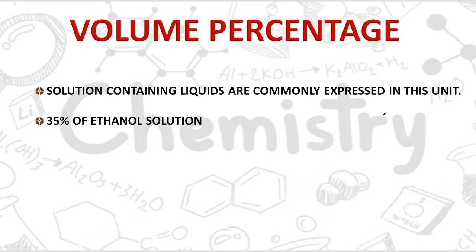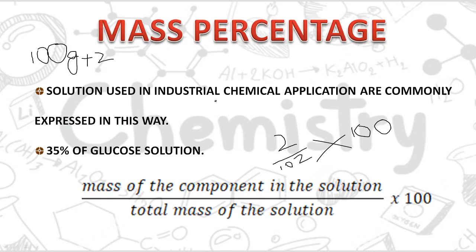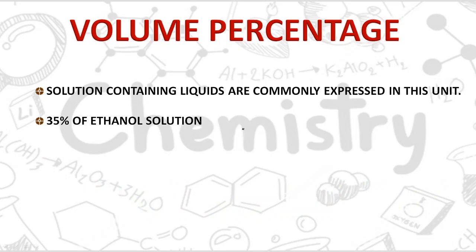Now moving ahead, the next one is volume percentage. This type of expression is mostly used for liquids where the solute is also a liquid and the solvent is also a liquid. In the former case, mass percentage, the solute is a solid and the solvent, though liquid, is expressed in terms of gram. In volume percentage, the liquids are expressed as V by V, like 35% ethanol solution, 25% glycerin solution, etc.